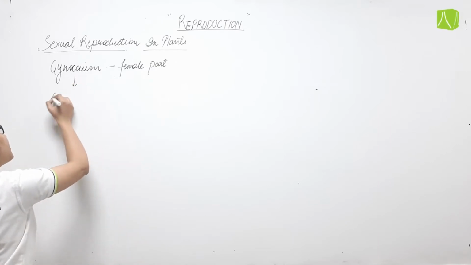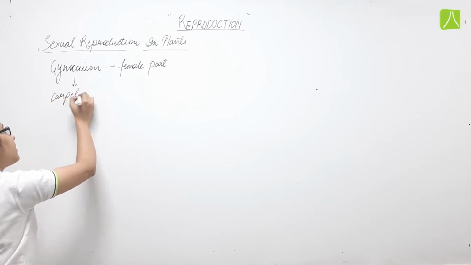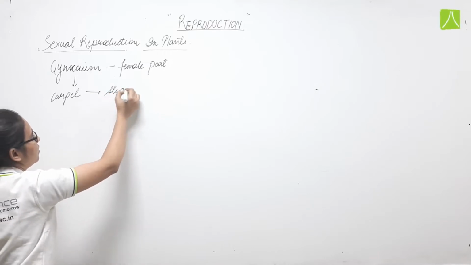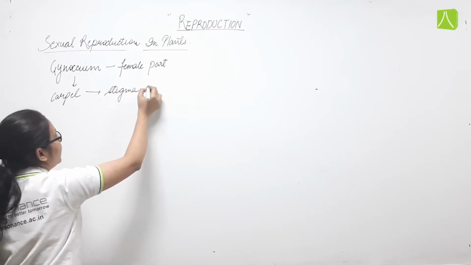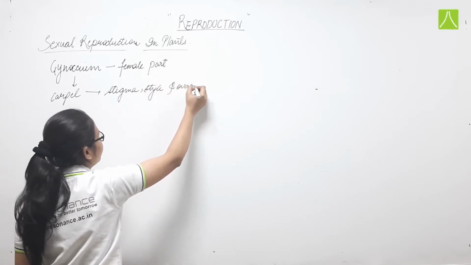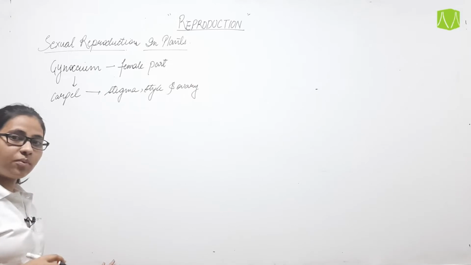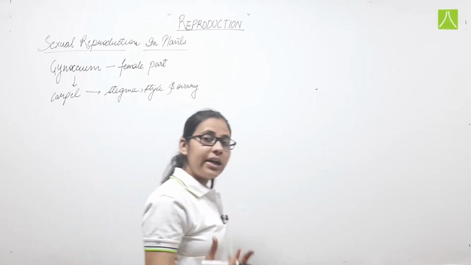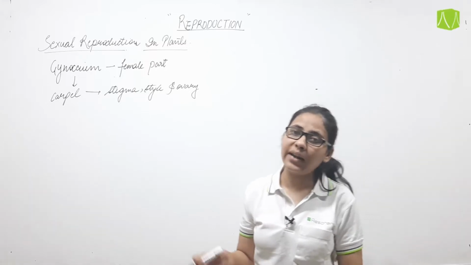Its single unit is known as carpel, which is made up of stigma, style and ovary. We have discussed in the previous class that flower is the reproductive part of the plant. It contains a male part and a female part.